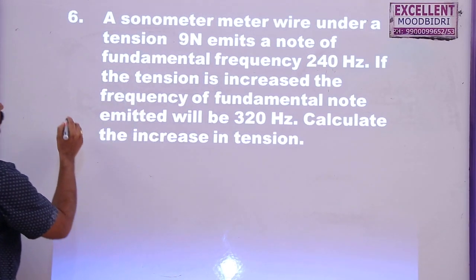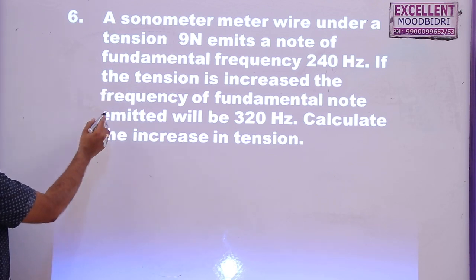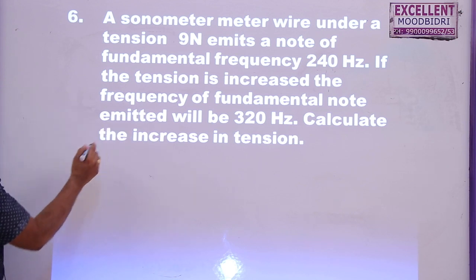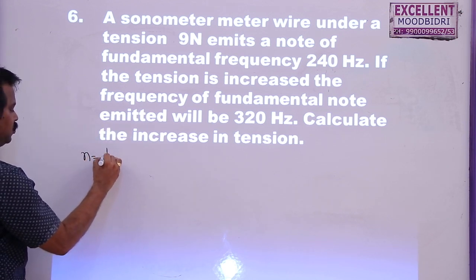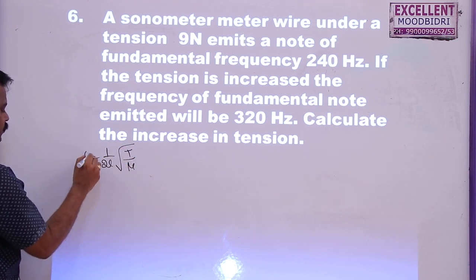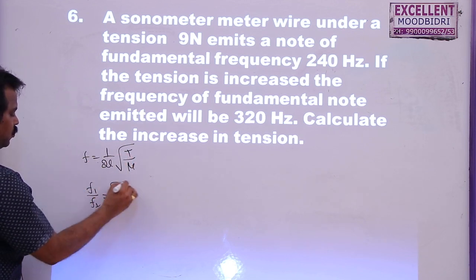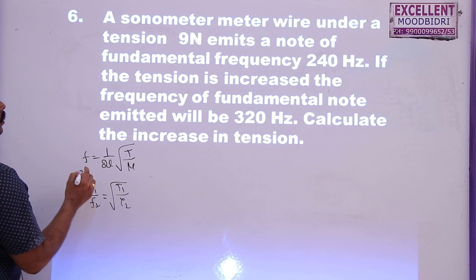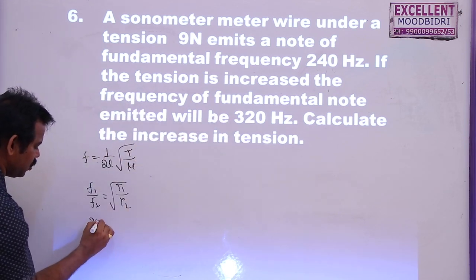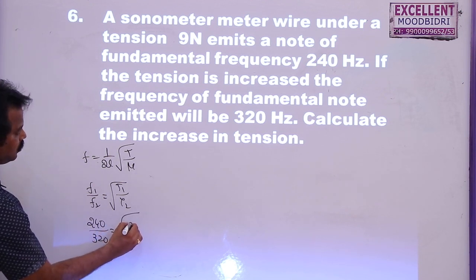A sonometer wire under tension 9 newton emits a note of frequency 240. If the tension increases, the frequency of the fundamental note emitted will be 320. Calculate the increase in tension. So N is equal to 1 by 2L root T by mu, or frequency F is proportional to root T. So F1 by F2 is equal to root T1 by T2. The initial frequency was 240, final frequency 320. So 240 by 320 is equal to root over the tension, initially 9, by T2.